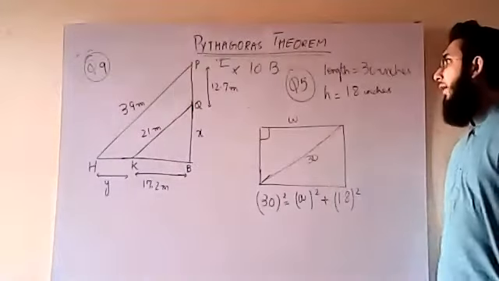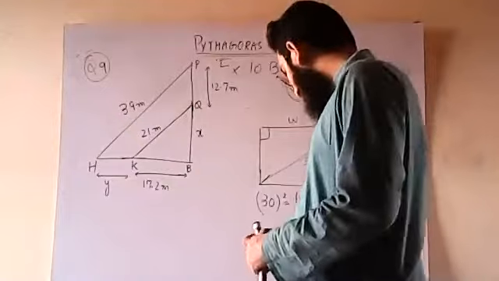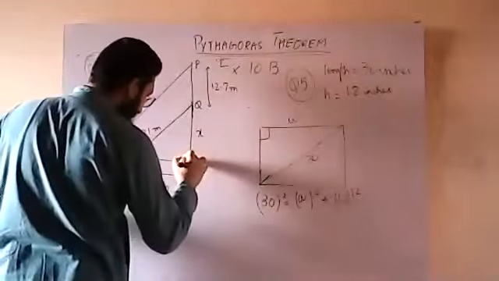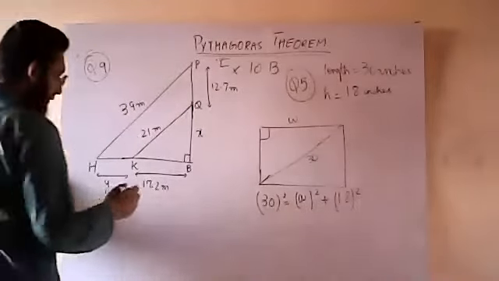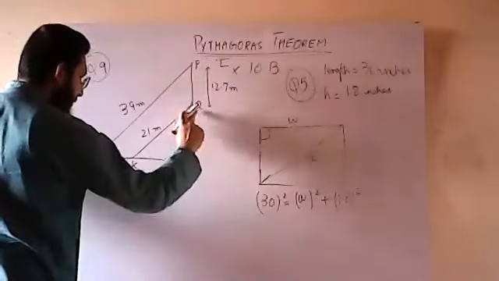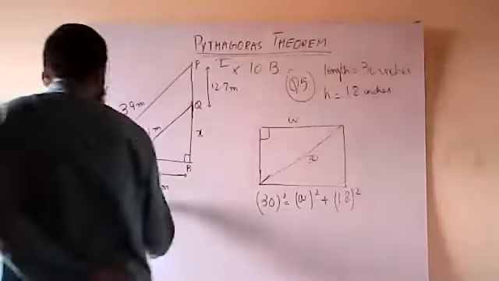Now, for finding out the value of BQ, I can easily apply the Pythagoras theorem because he has told me that this is a right angle triangle, right? Let me consider triangle BKQ. I am considering triangle BKQ only.